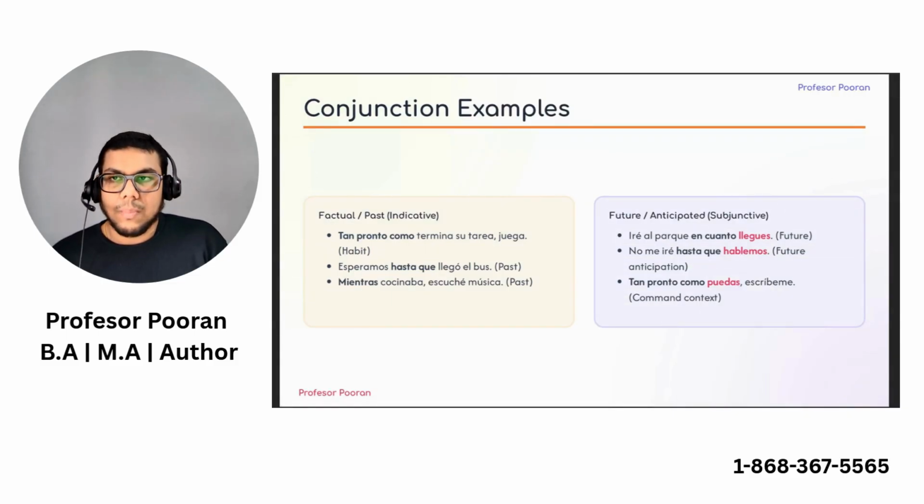For factual or past events, again we use either the present indicative or the past indicative. Tan pronto como termina su tarea, juega. So as soon as he finishes his assignment, he plays. Habitual action. Esperamos hasta que llegó el autobús, so we waited until the bus arrived. Past indicative. Mientras cocinaba, escuché música. While I was cooking, I listened to music. Again, so past, a combination of the imperfect and the preterite tense there.